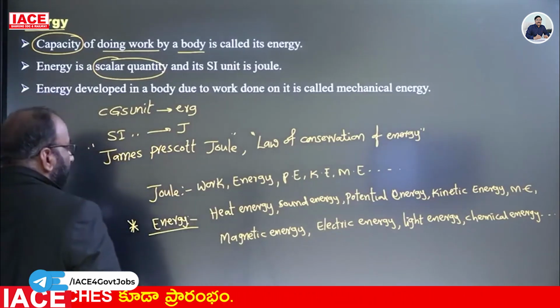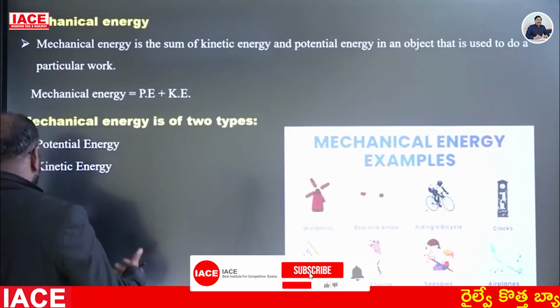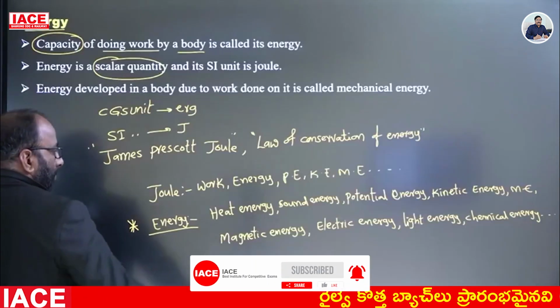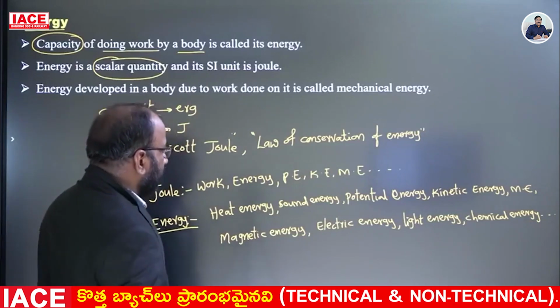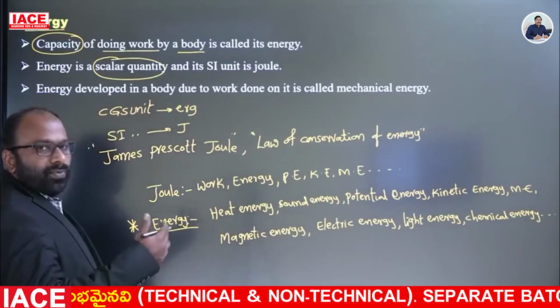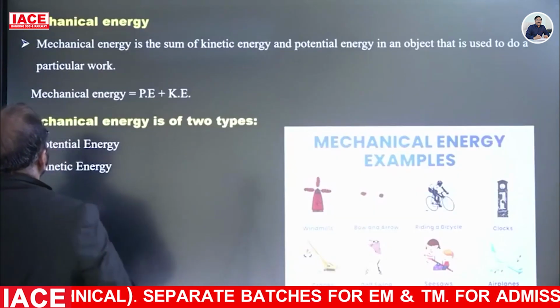Like this, different forms of energies are there. Energy is available in different forms: heat, sound, potential, kinetic, mechanical, magnetic, electric, light, chemical, etc.